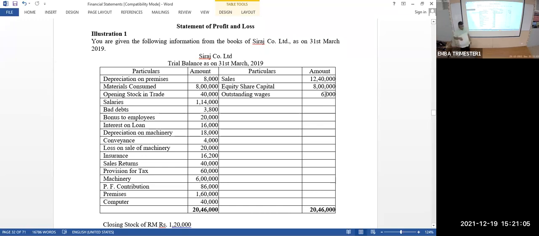As I told you, the profit and loss account and income statement need to be prepared once in a year, but the unaudited profit and loss account and balance sheet will be prepared once in 3 months. You might have seen in the newspaper the unaudited financial statement of so-and-so company. Once in 3 months, it is displayed in the newspaper. That is only for informing the shareholders how the company is tentatively going on. It is not an audited one, but we can guess how the company is performing. But this is the final one.